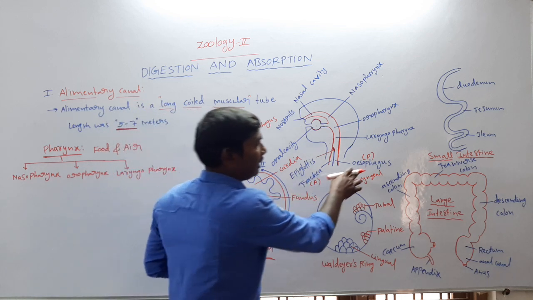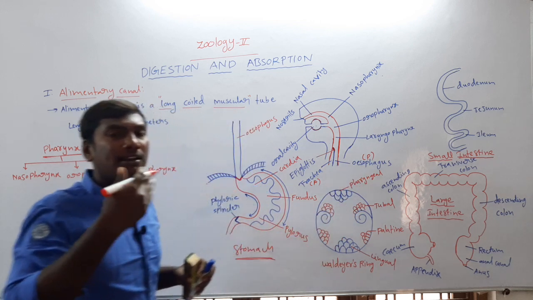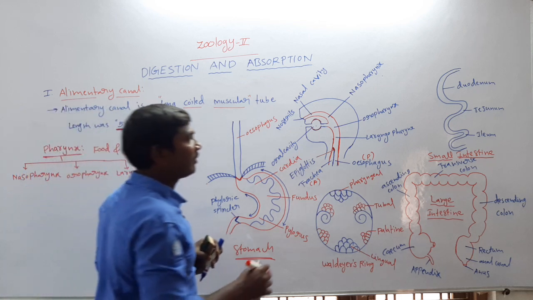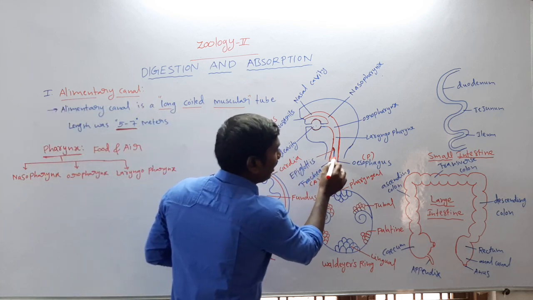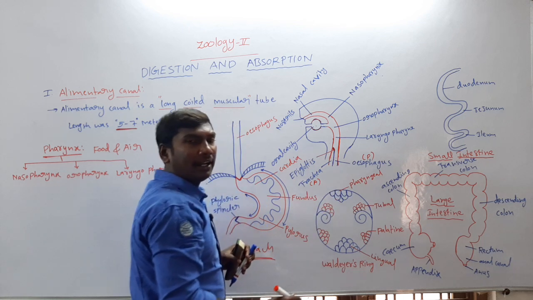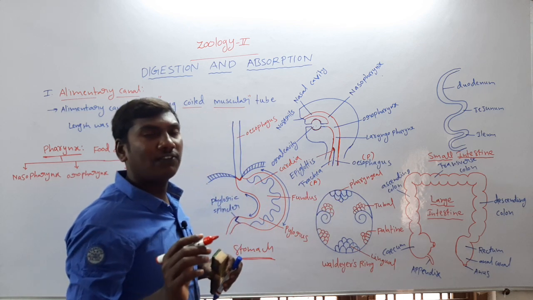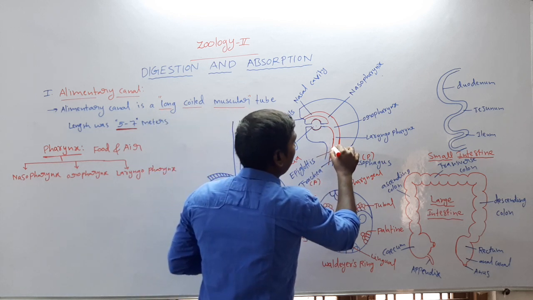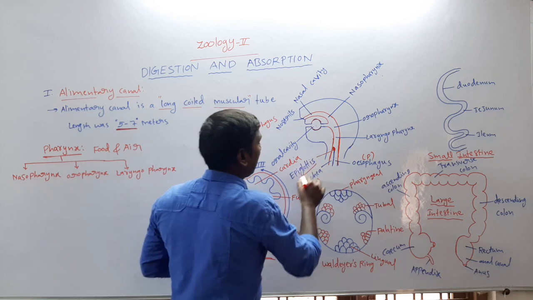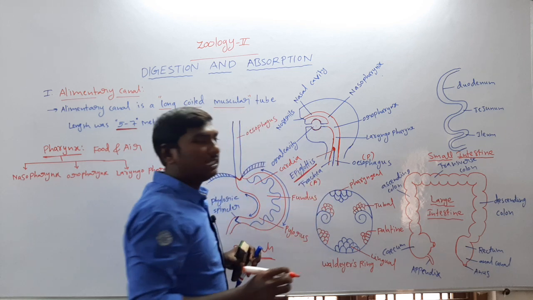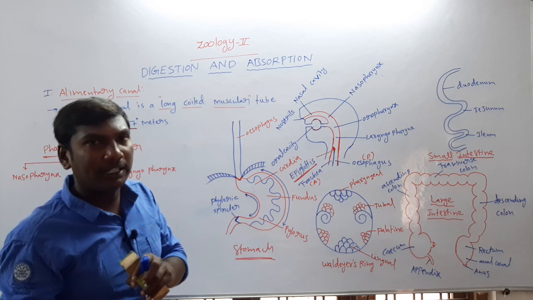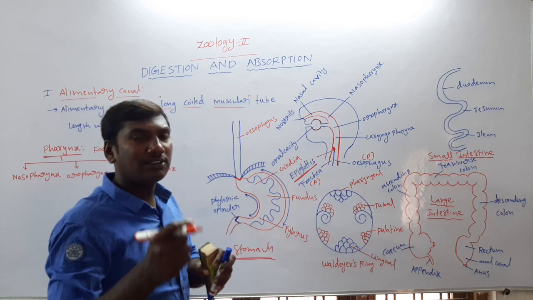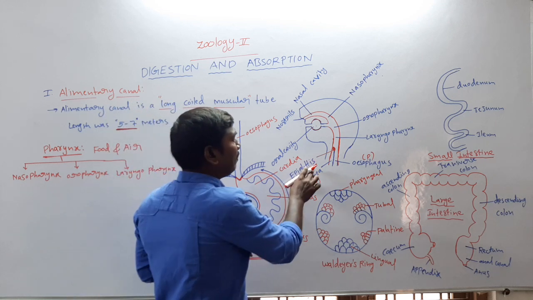Next one, the posterior opening is called the esophagus. The esophagus is the food passage. Next one, the junction of the glottis and gullet contains a soft flat structure. These are called the epiglottis, a soft membrane at the junction of the trachea and esophagus.